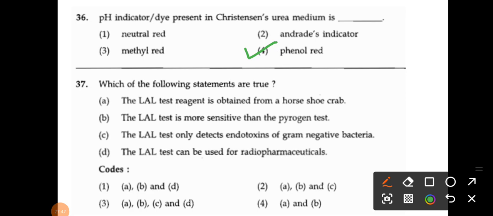That is also correct. And the last one, the LAL test can be used for radiopharmaceuticals. Means all the options are correct, right? So the correct answer is A, B, C, D. Option number 3 is the correct answer for question number 37.